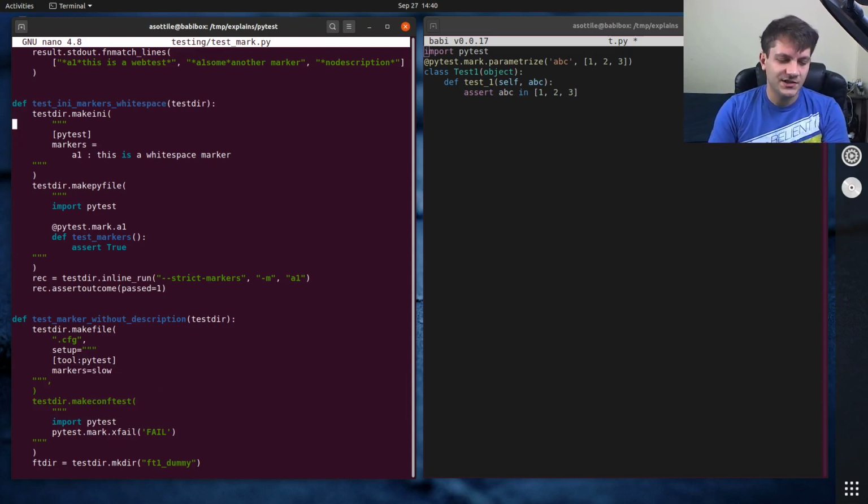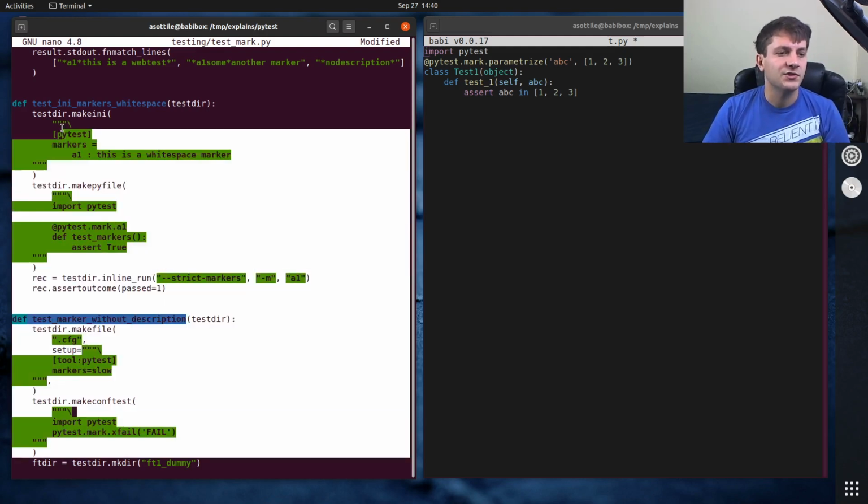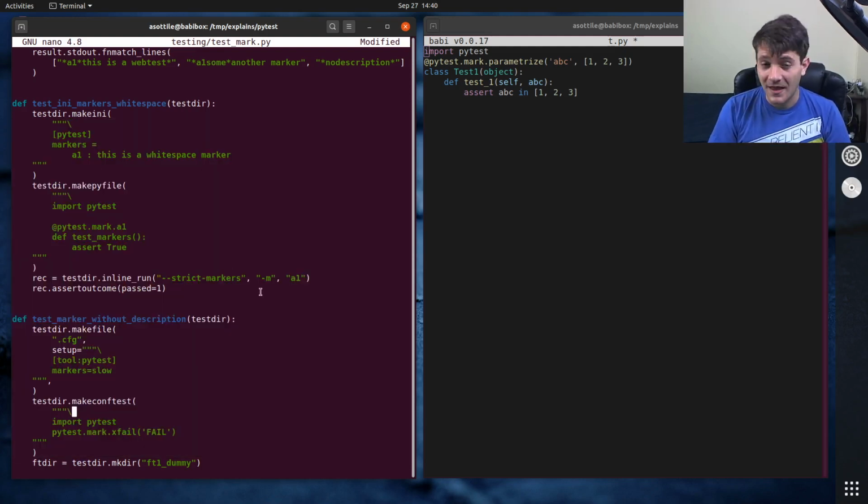But if you put a backslash at the beginning of the string, for whatever reason, that made the syntax highlighter a little bit smarter about these triple-quoted strings, and so I would follow that pattern and make sure those all line up and highlight nicely. A bit of a silly reason. This also makes Vim highlight them better, from what I've seen. But I don't have this problem in Babby, because Babby uses a full grammar engine based on the one in Visual Studio Code. So I don't need this anymore.